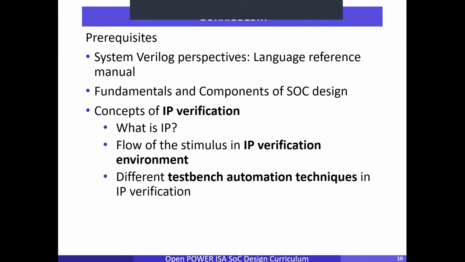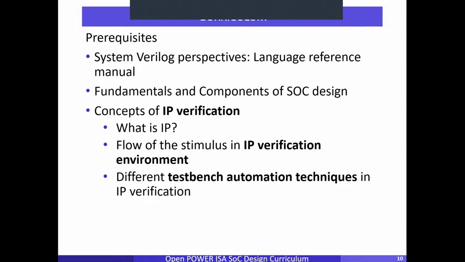And in the curriculum, the faculties explained how we could design an SoC, what the fundamentals are, what its components are, how it is interfaced with different components and peripherals, what the memory buses are, and frequency and timing. These were part of the curriculum.